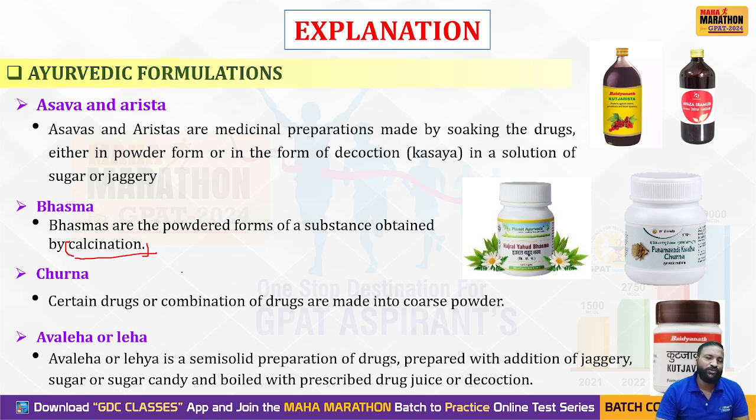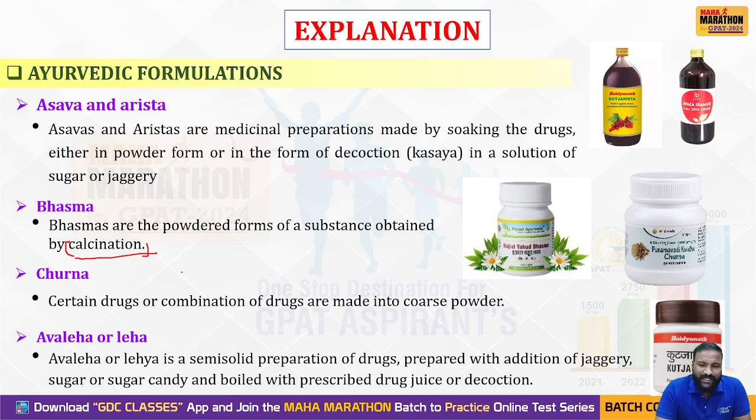Okay, you should have clarity on the name of the particular formulation with respect to the traditional system of medicine and their physico-chemical properties or the type of dosage form. Clear? Yes, I hope you understand this one.